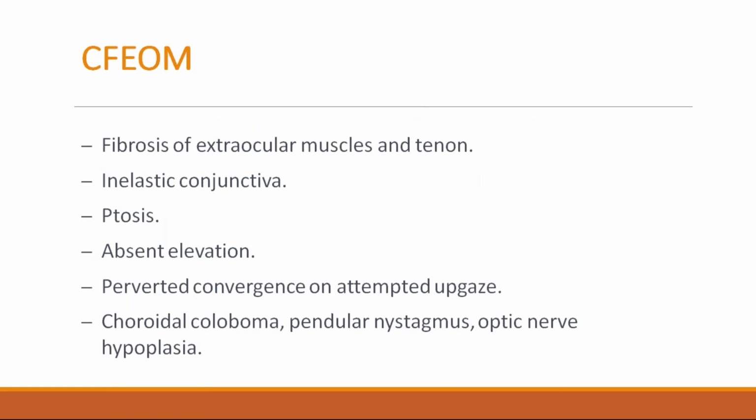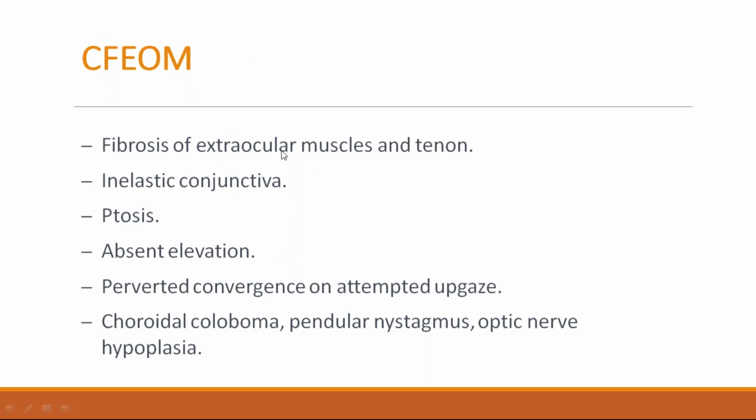Congenital fibrosis of the extraocular muscles. This is also a restricted strabismus. There is inelastic conjunctiva, ptosis, absent elevation, and convergence on attempted upgaze. This is the feature of fibrosis of the extraocular muscles.